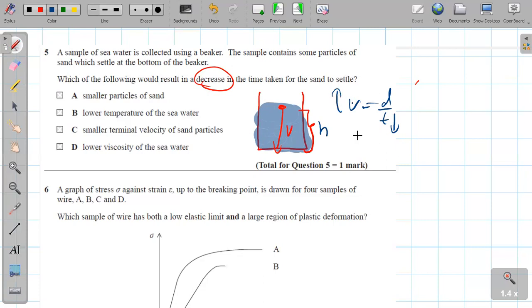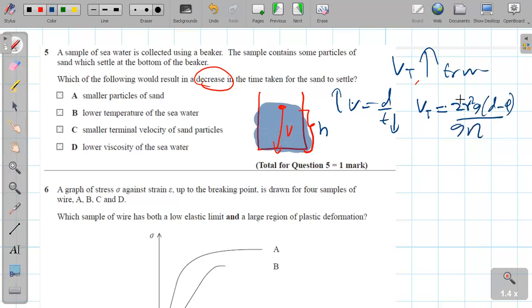Which one gives the falling part? That means there's a thing called terminal velocity. If it has a higher terminal velocity, it travels faster. Which one allows you to have a higher terminal velocity? The terminal velocity equation is 2r squared (ρ minus σ) g over 9 eta. The g is constant, nothing to consider there, so only radius and eta can be changed here.